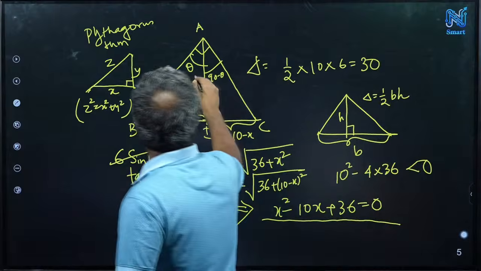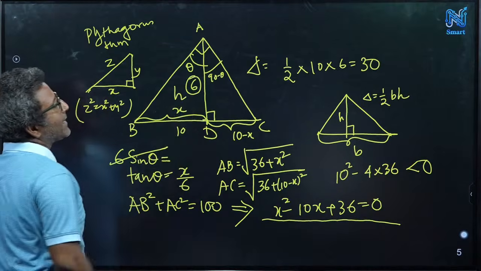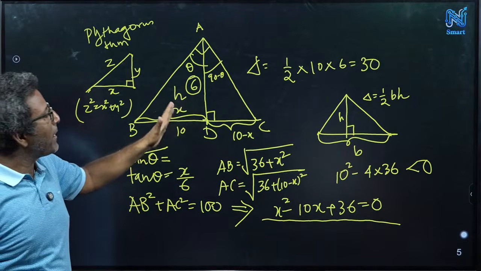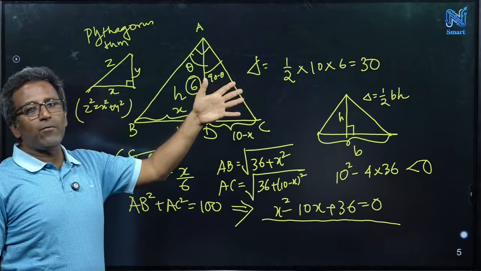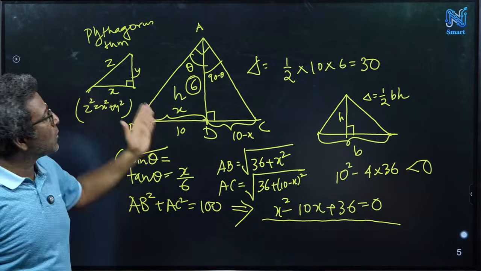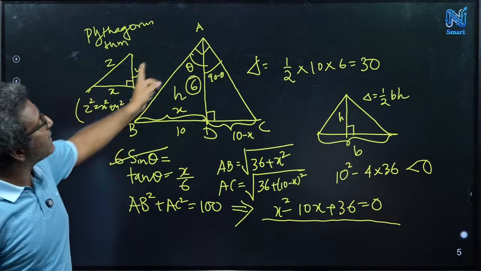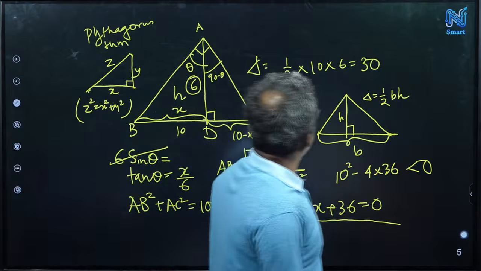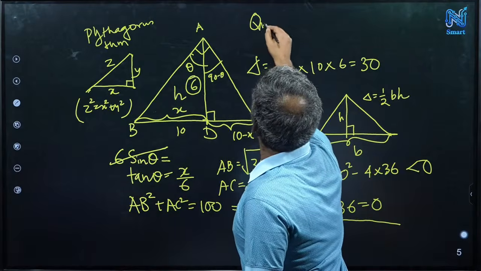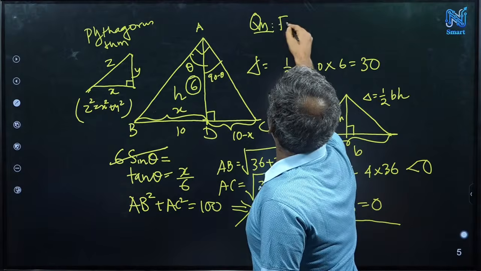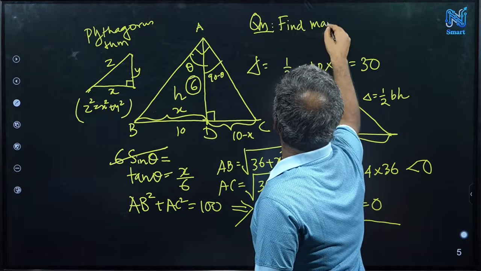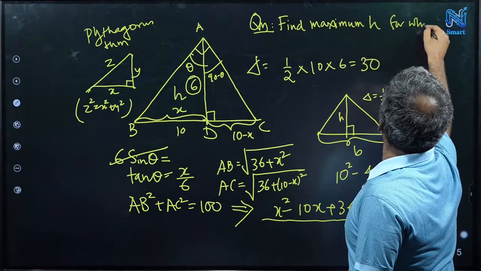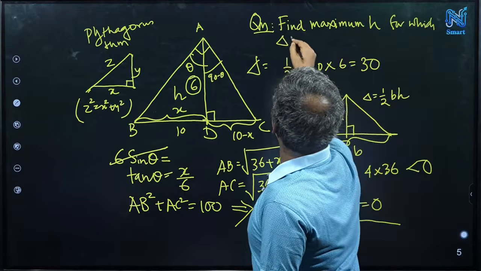Like what can be the value for the height? Now I am calling it h instead of 6. So h equal to 6 is not possible, what we have seen. But maybe h is equal to 4 or 5 or 5.5, some value is possible. So can you find the maximum h for which this is possible? I mean, this triangle exists. So the question now: find maximum h for which the triangle ABC exists.